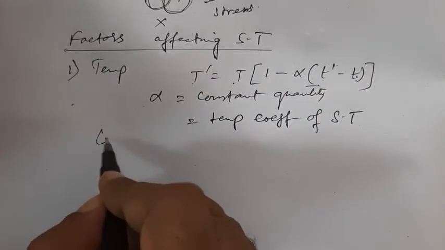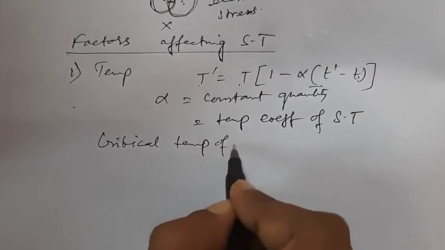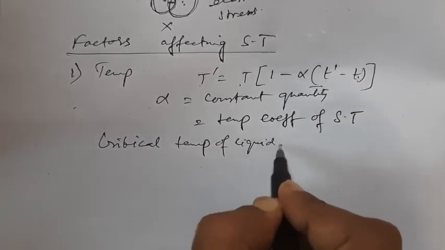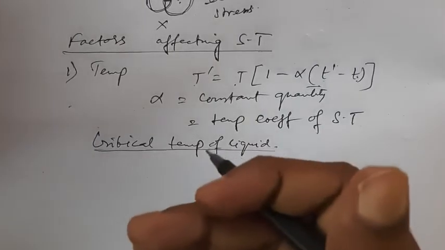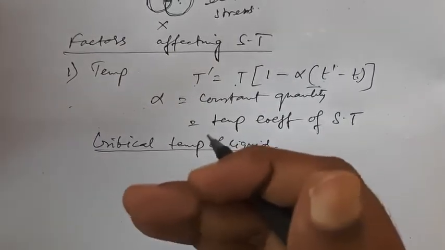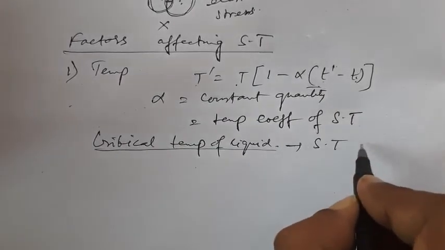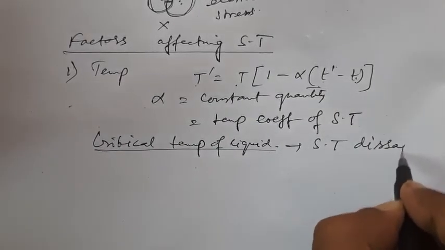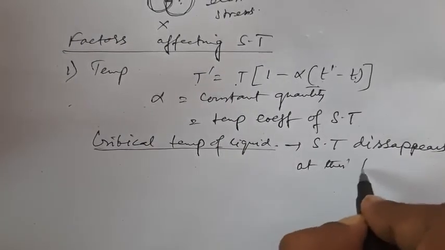So you have to understand what the critical temperature of a liquid is. It is the temperature at which, when the liquid reaches it, the surface tension of the liquid completely disappears.